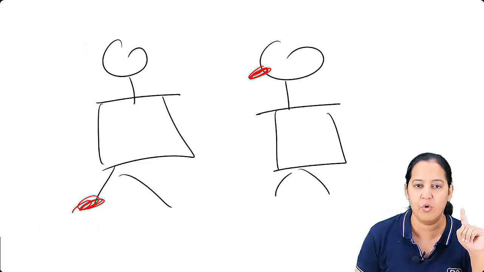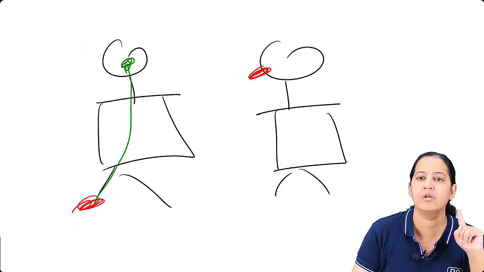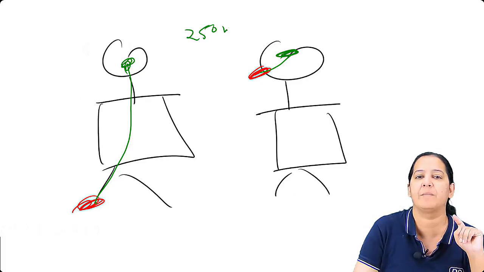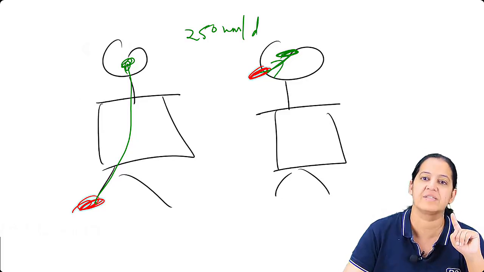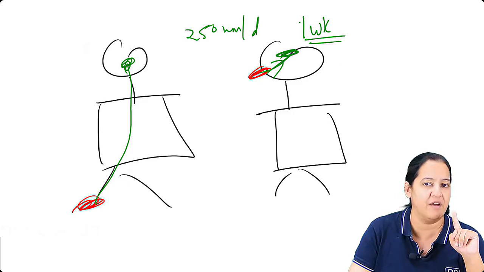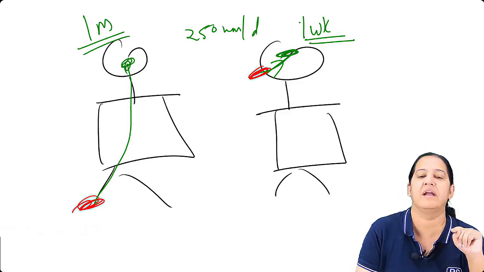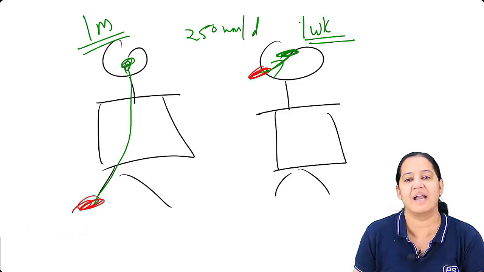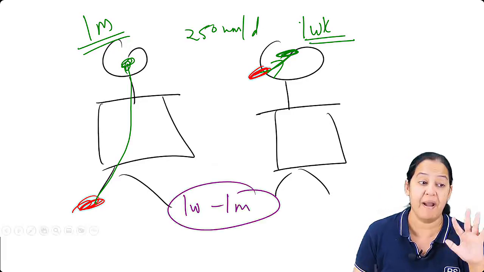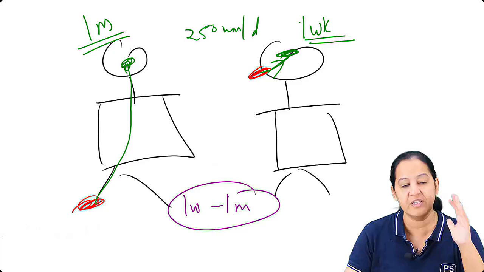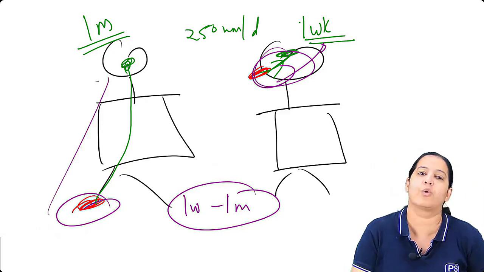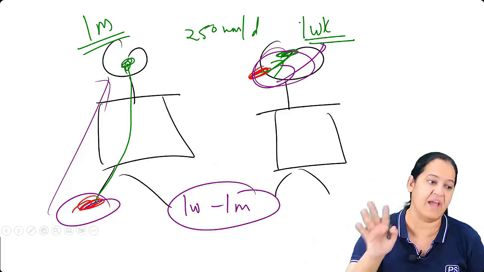So here it will go via nerves and reach the brain, and here also it will go via nerves and reach the brain. You see the route. Daily the virus is going 250 millimeter per day. So here it will be fast. Here within 7 days, that is 1 week, the person will have rabies. Here it will require nearly 1 month. So my point is that the incubation period is variable. It can be 1 week to 1 month, very variable, depending on the site of the bite. Whenever the bite is on the face and neck, rabies is very fast, and whenever it is on the foot, it is slow. So this is the reason. It's a PYQ. Understand it.